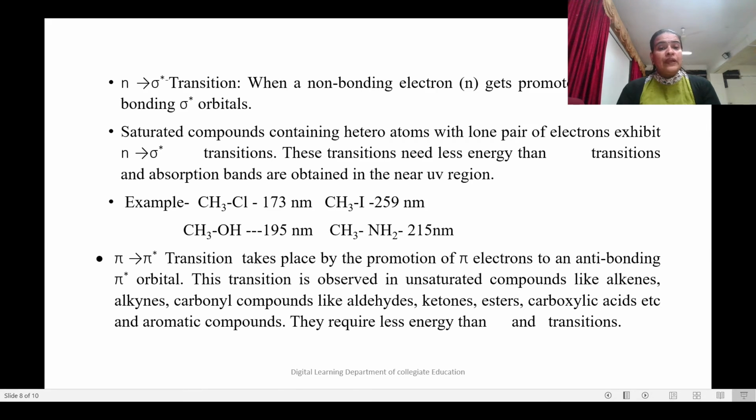Then coming to a molecule which contains a heteroatom like chlorine, iodine or OH or NH2, which contains lone pairs of electrons, this molecule can undergo n to pi star as well as n to sigma star transitions, as it contains both sigma star and pi star orbitals. So both n to sigma star and n to pi star transitions will take place when it is interacting with UV radiation.